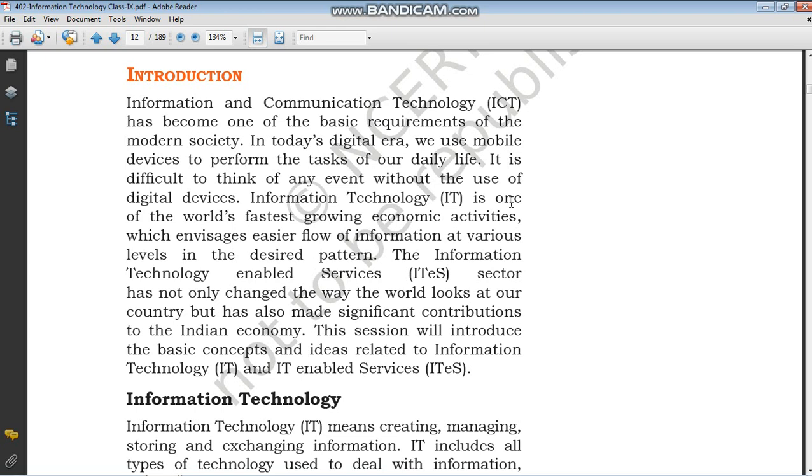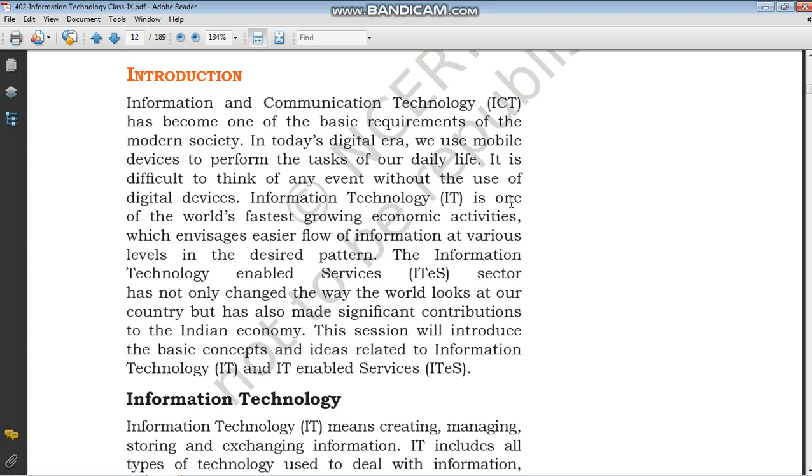The simple software which we use in our day-to-day life, like MS Word, PowerPoint, Excel, Access, then Adobe Photoshop, everything. These are very easy to learn. You have to know the basic things, and by practicing again and again, it is very interesting also, and very easy to work with. So that's why nowadays computers are used in every sector. Go to any area, and you will find computers in every sector.